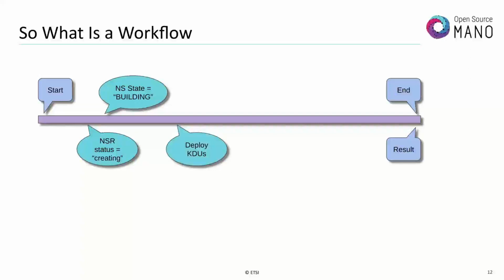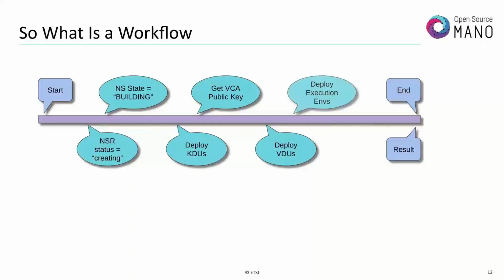Then we go into a section where we deploy any Kubernetes pods that need to be done. We get a public key from our VCA, so that when we deploy VMs, we can give that key to them to manage them if needed. And we deploy execution environments. Lastly, at the end, we update our network service state. We've got our result. But this is good enough to say deploying a network service is an LCM operation.